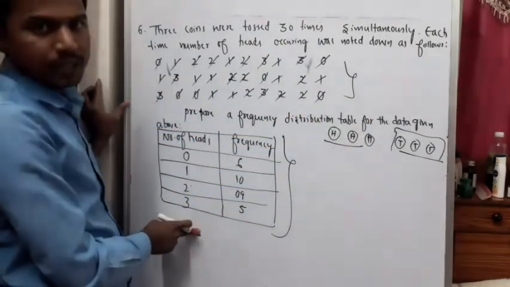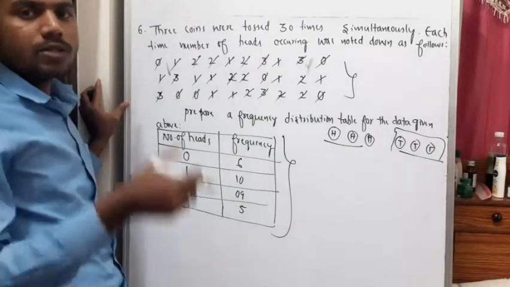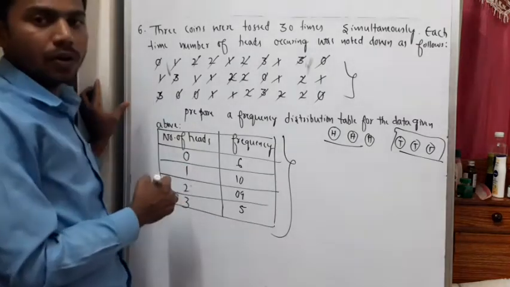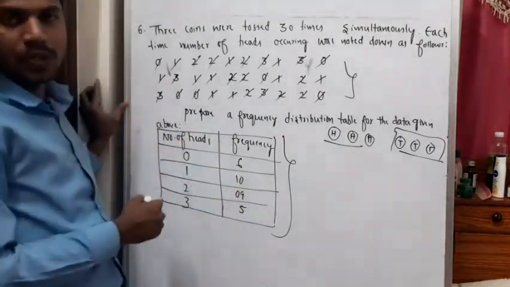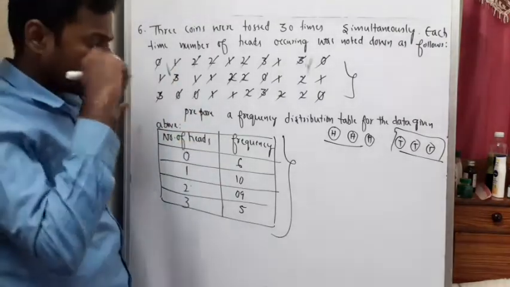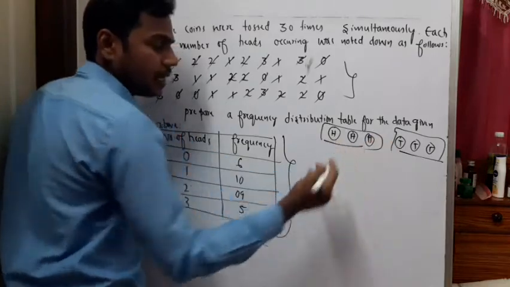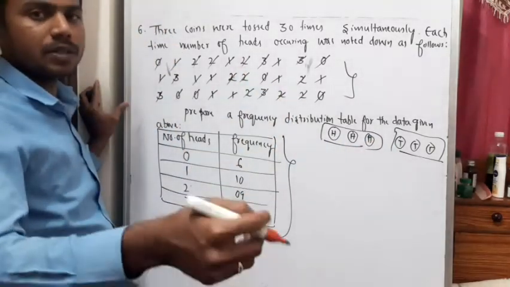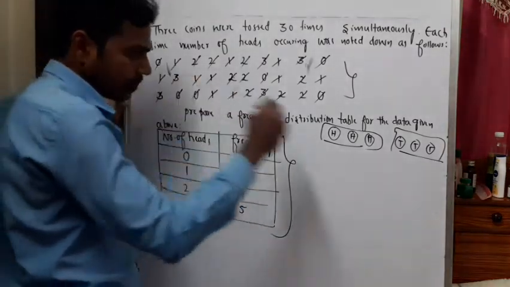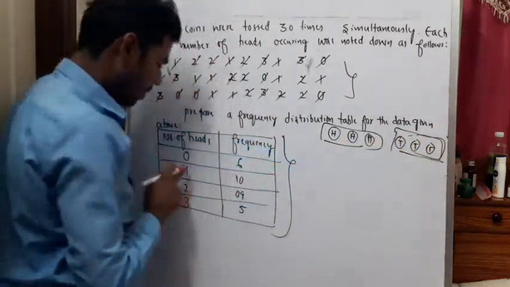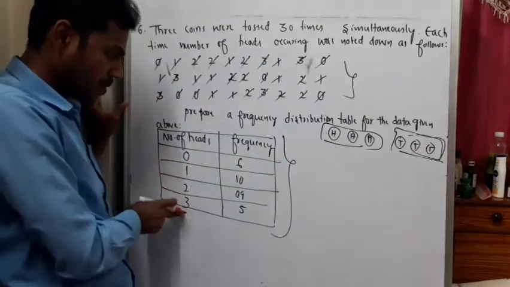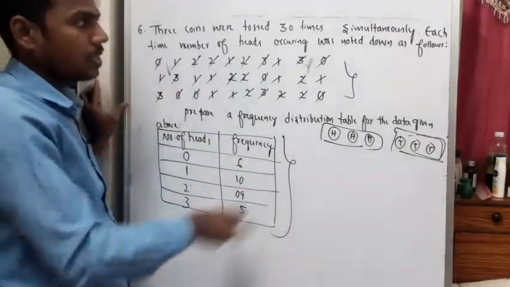So what was the question? The experiment was that they tossed 3 coins simultaneously 30 times. What we need to show in the frequency distribution table is the number of heads that appeared in each trial. Each trial means each time you tossed the coins. So the number of heads appearing can be 0, 1, 2, or 3, and these are the frequencies. Please note this down.